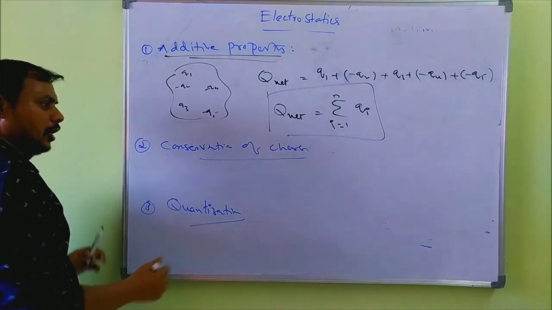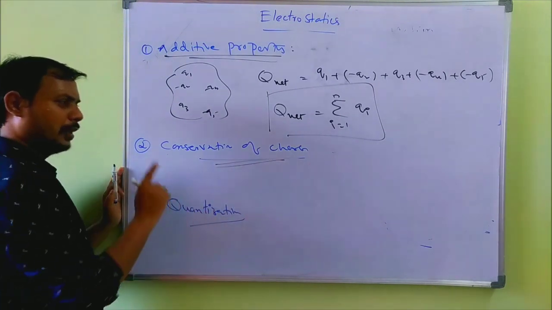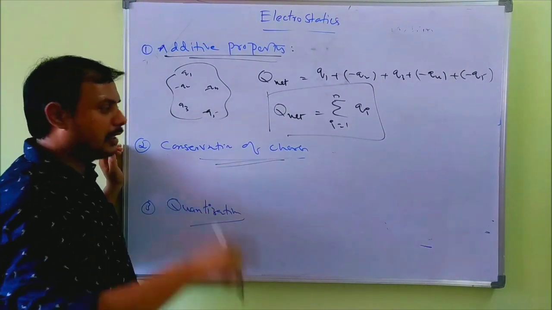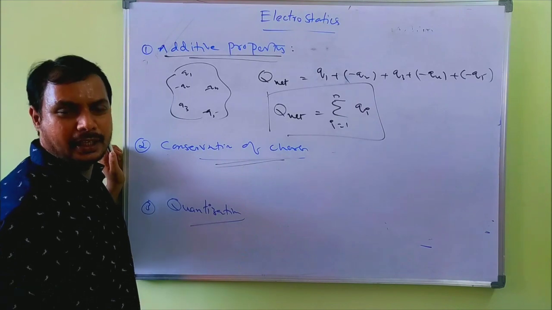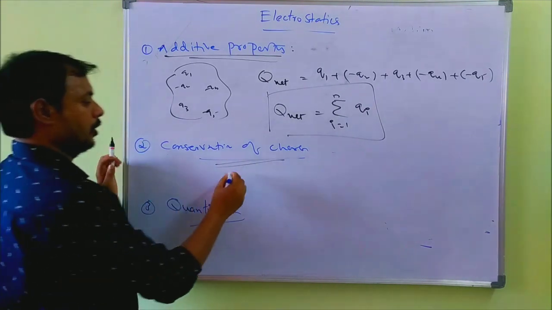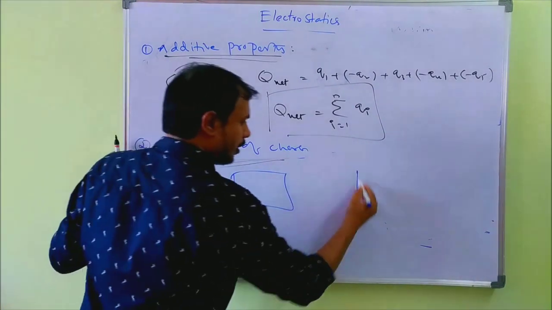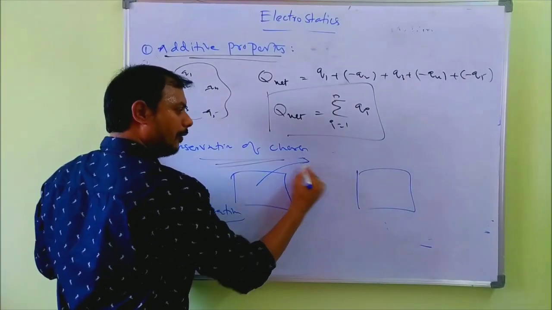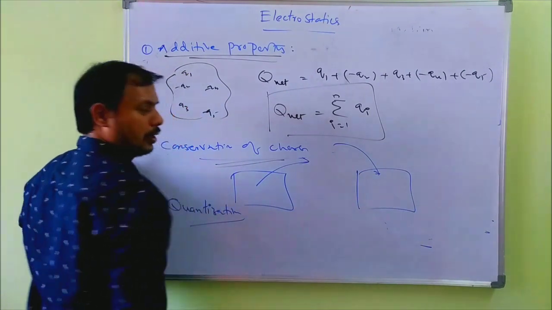Now conservation of charge. It is analogous to conservation of energy. What is conservation of energy? Energy is neither created nor destroyed. Similarly, conservation of charge means loss of electrons by one body is gain of electrons by the other.